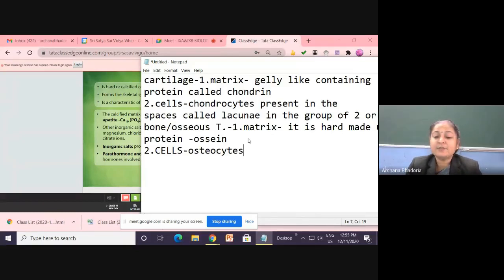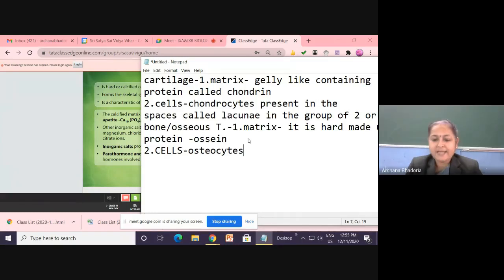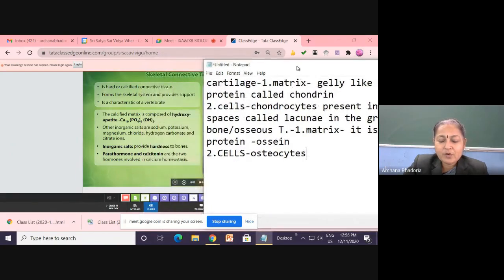And what are the cells of the bones called? Osteocytes. They are also present in the lacunae. So write it: osteocytes, which are present in the spaces called lacunae.